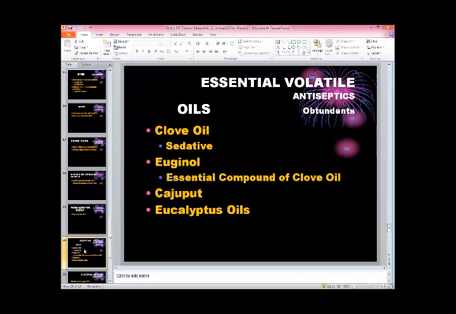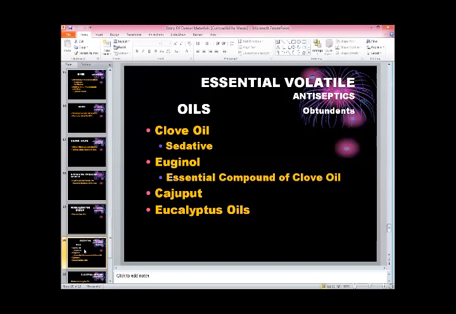We mix eugenol with zinc oxide and get a very effective cement for dentistry. Your dental clinic is not complete if you do not have zinc oxide eugenol in the clinic. Cajuput oil is also a very good, effective pain reliever. All these essential oils are volatile oils, they evaporate also, and they are known as obtundants.